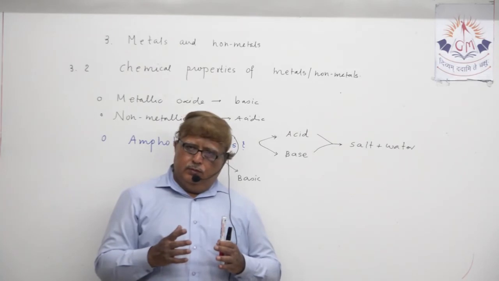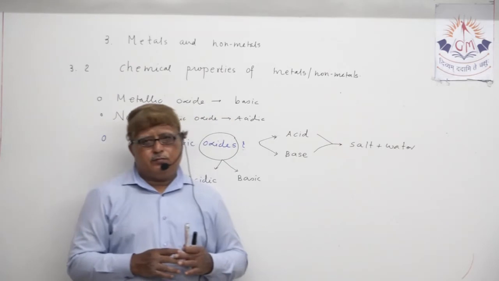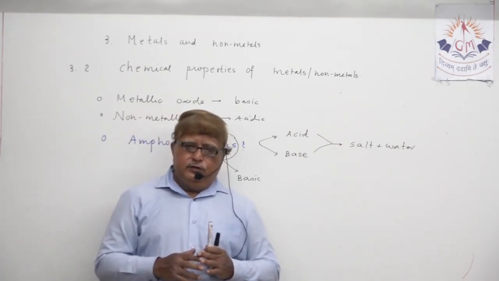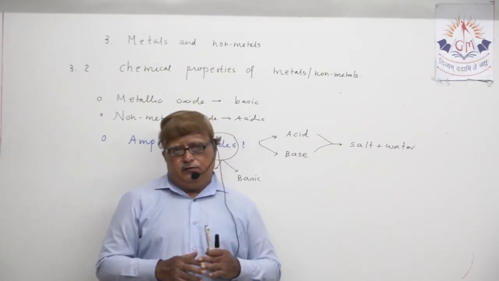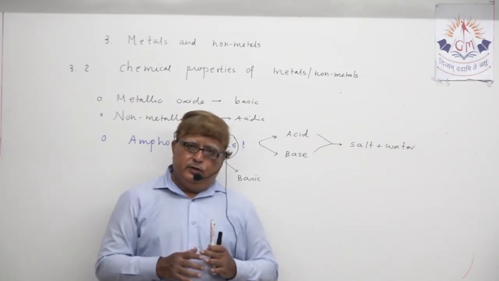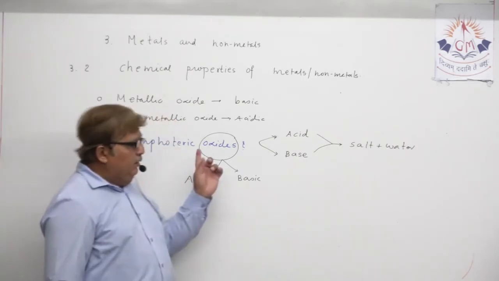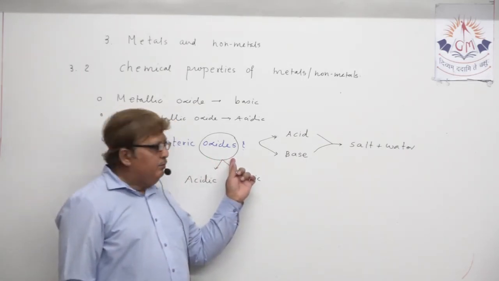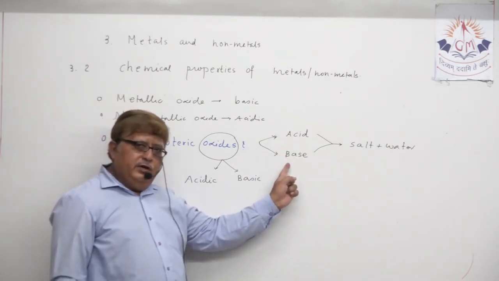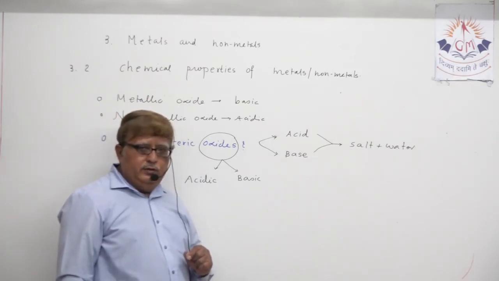Those metallic oxides which possess both types of nature, acidic and basic, are known as amphoteric oxides. In the second sentence you can write, when these oxides react with acid or base, they form salt and water.